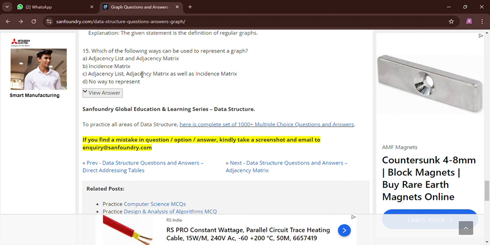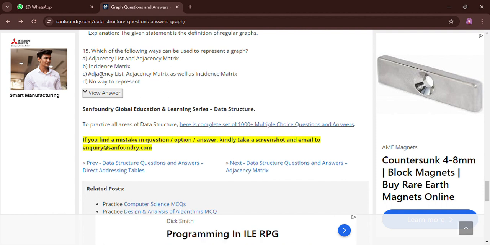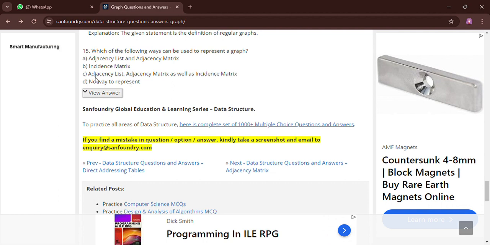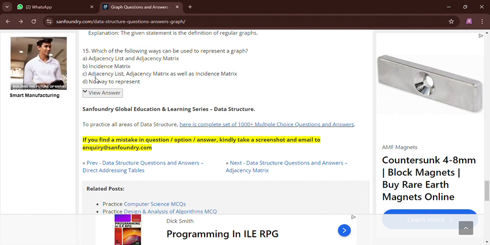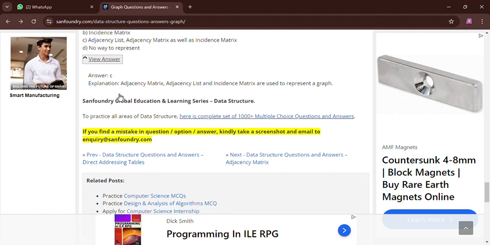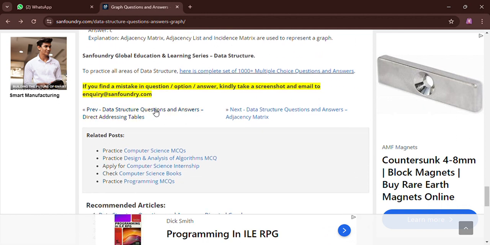Option B is incidence matrix, so we can also represent by using an incidence matrix. Option C is adjacency matrix as well as incidence matrix, and the fourth is no way to represent. So C will be the correct answer, because we can represent a graph by using adjacency list, adjacency matrix, and also incidence matrix.